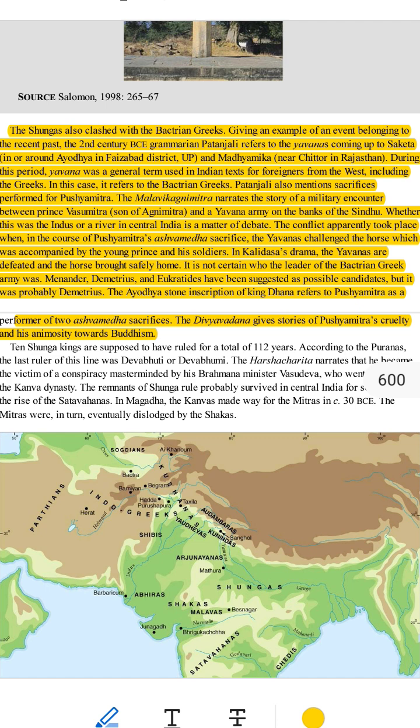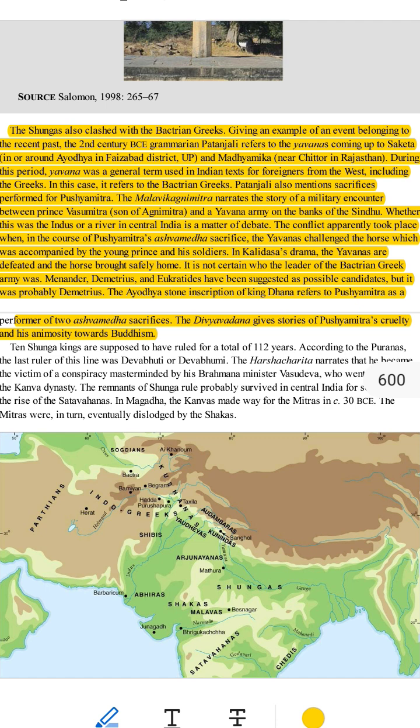Saketa, near modern-day Ayodhya in Uttar Pradesh. Madhyamika, near modern-day Chittor in Rajasthan. 2. This means the Yavanas were trying to expand their control into India. 3. Why is this important? It shows the Yavanas were a big threat to Indian kingdoms like the Shungas.